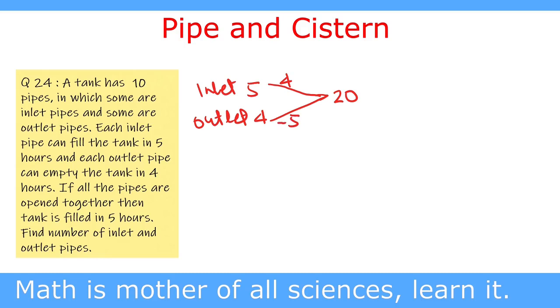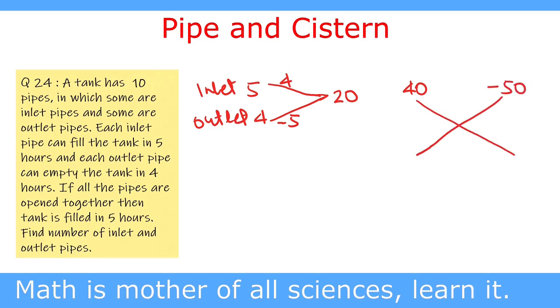Here we use the method of alligation and mixture. We assume that all the pipes are inlet pipes. Then all the 10 pipes fill 40 units. And if we take all the pipes as outlet pipes, then all the pipes empty 50 units.